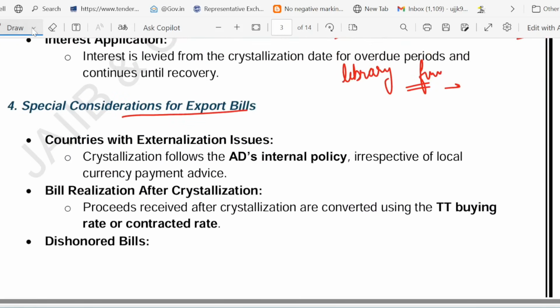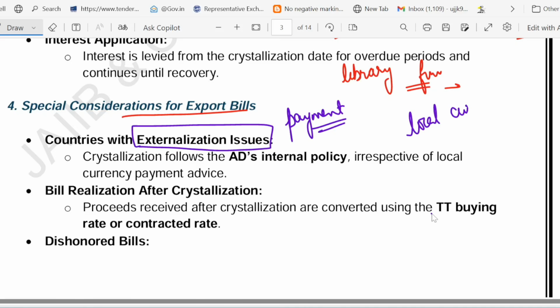Now there is something called a special consideration for export bill. What is the meaning of this special consideration for export bill? Let us clear. See, country with payment issue, that is called externalization issue. What is the meaning of externalization issue? So we can say country with payment issue. Even if the buyer pays in local currency, the bank follows forex rule. Suppose the buyer pays in local currency, but the bank follows forex rule.